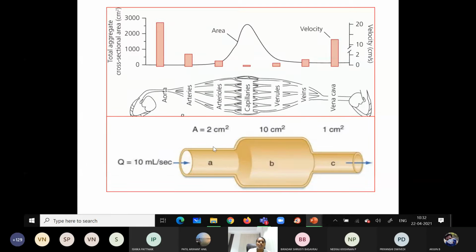The A component is having area of about 2 square centimeter, B component is having 10 square centimeter, and C component is having 1 square centimeter. And the blood flow is about 10 ml per second. So what may be the velocity in the A component? Can anybody tell?